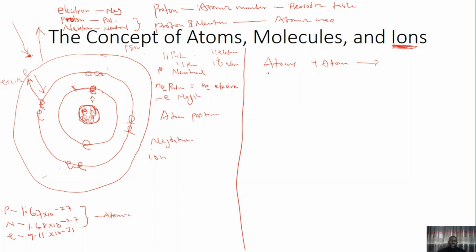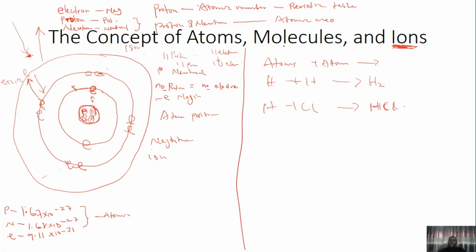Two atoms of the same element can combine together to form a molecule. For example, hydrogen plus hydrogen atom can form a hydrogen gas molecule. While atoms of different elements can combine together to form a molecule. For example, when hydrogen and chlorine combine together, they can form hydrochloric acid.